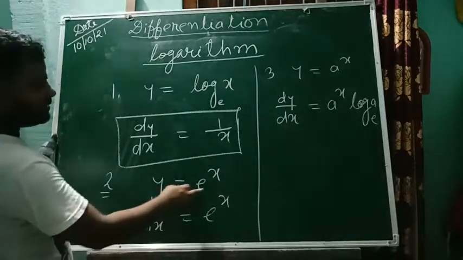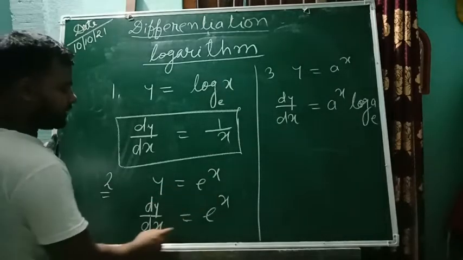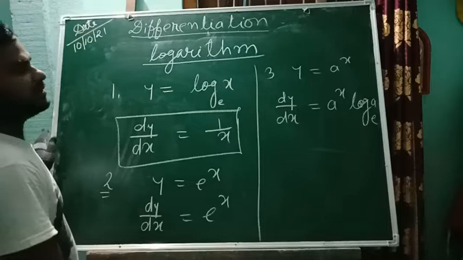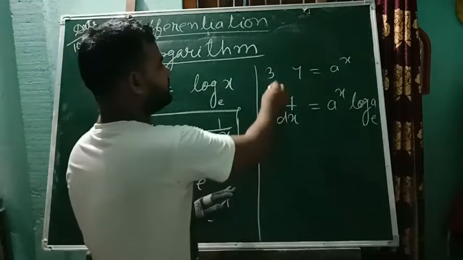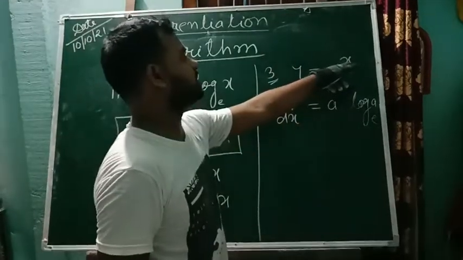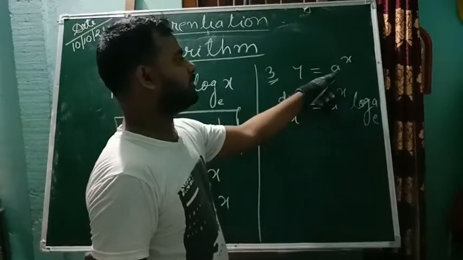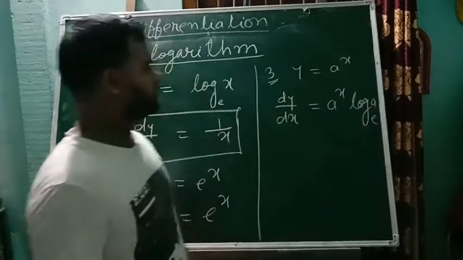Again, number 2, y is equal to e to the power x. Remember, if it is e to the power x, then it comes e to the power x only. The only different thing is that if it is a to the power x, then it will come in front and then log of a with respect to base a.